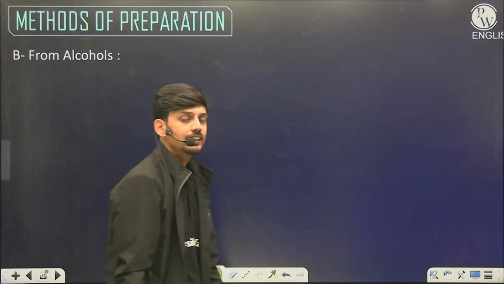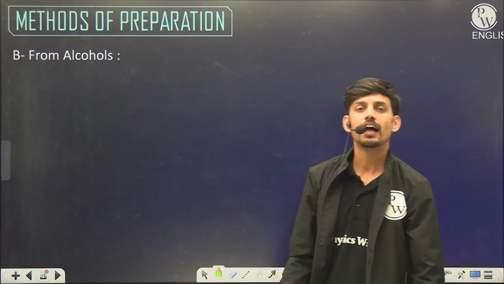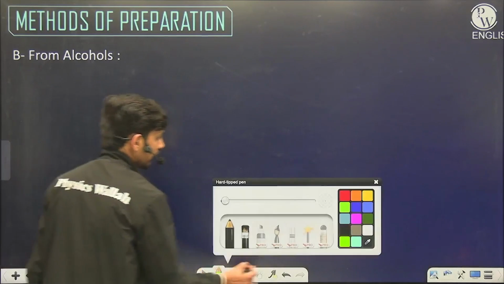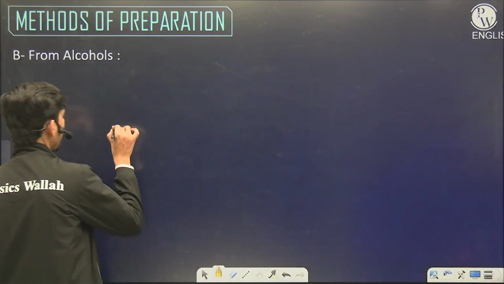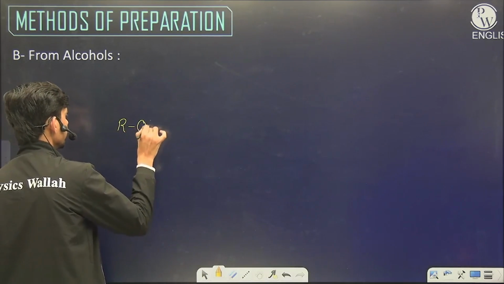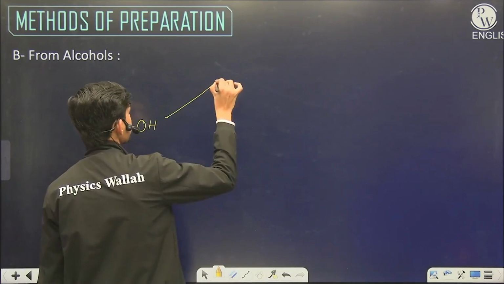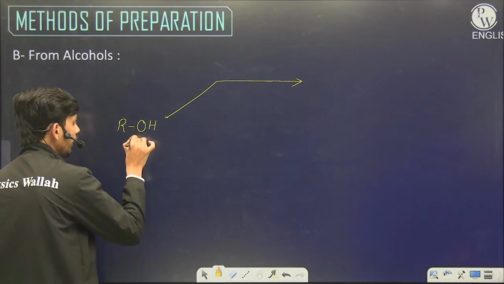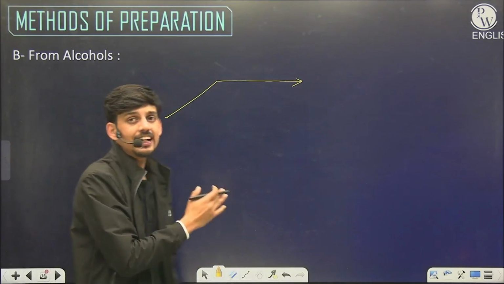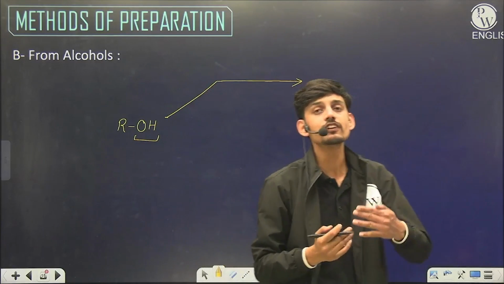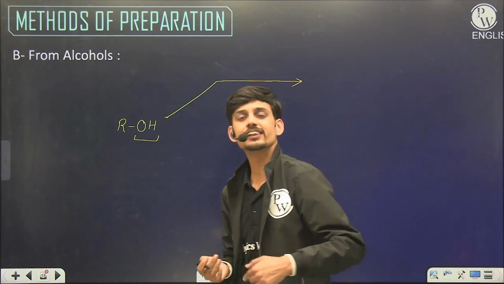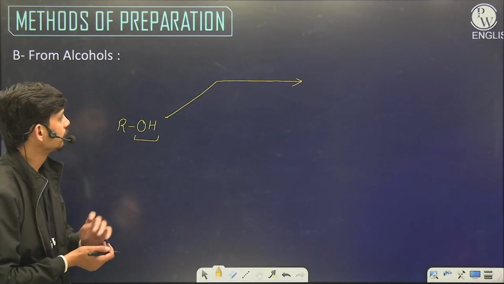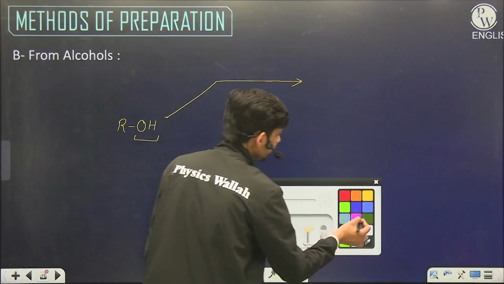Now the second method is preparation from alcohols. Alcohols are already our nucleophilic molecules, ROH. Let's see how we can prepare them from ROH. So ROH is having OH, and in the previous slide we have seen that OH minus is more powerful than X minus. Then how can X minus replace OH minus? We need some help.